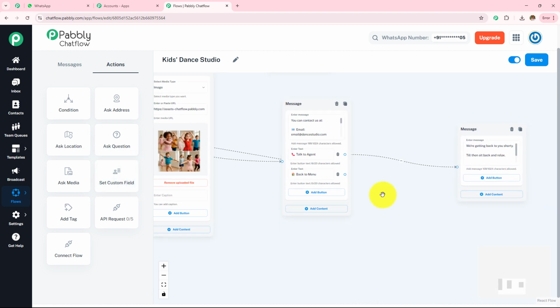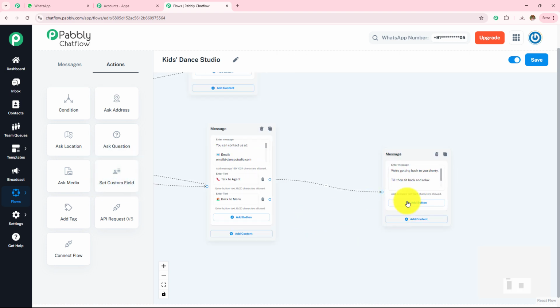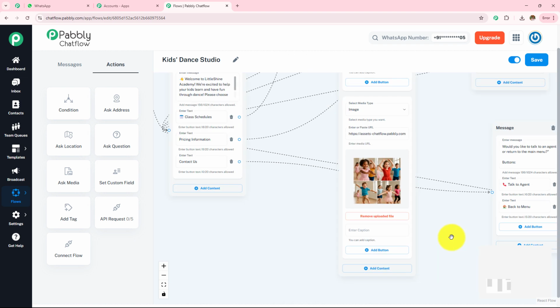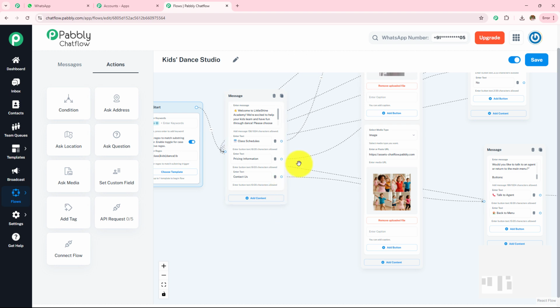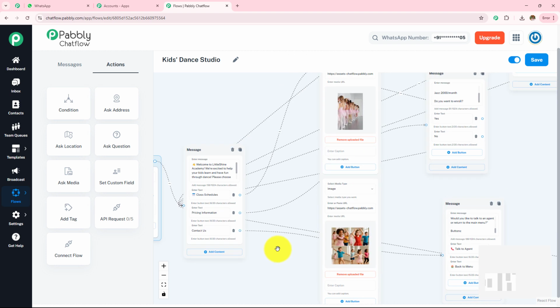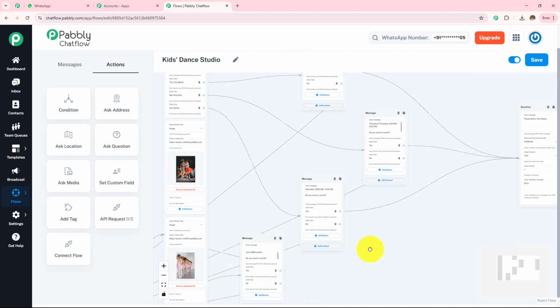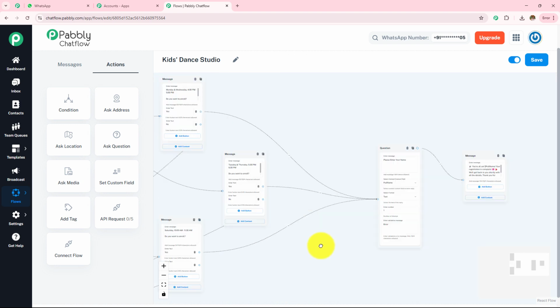In this contact us, I have created this last message where I have written my email, my phone, the location, and if they want to talk to an agent, I have provided the message for that. If they want to get back to the main menu, I have provided this first message when they click on this back to main menu. Now here after this, when they select the class and when they select their timing, I want to ask their name.